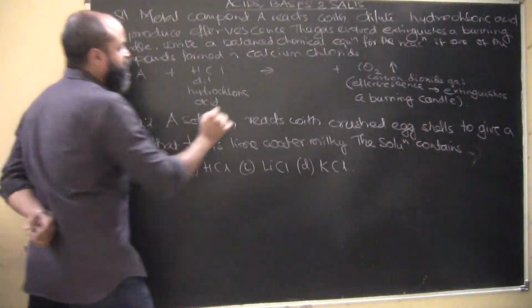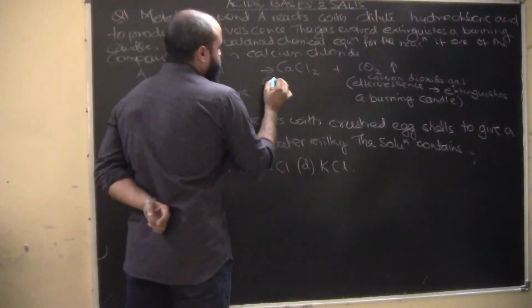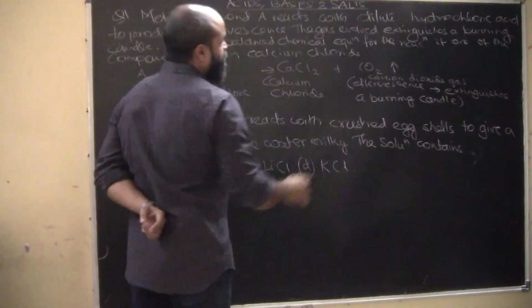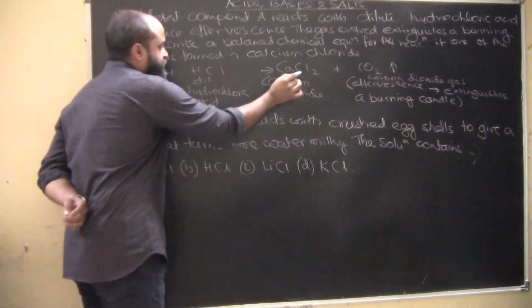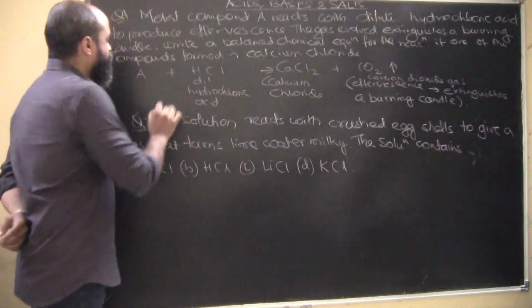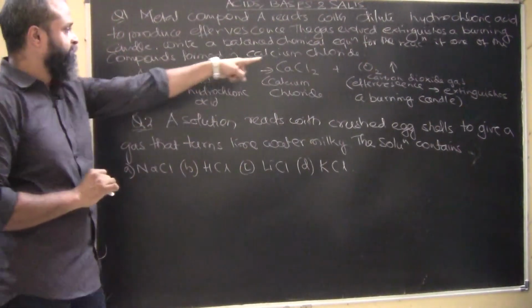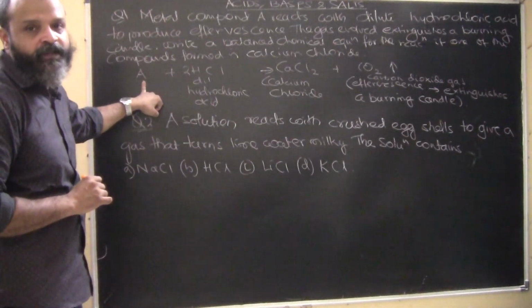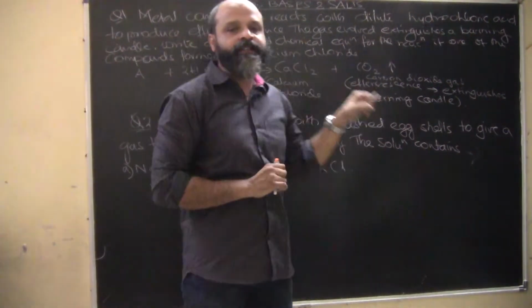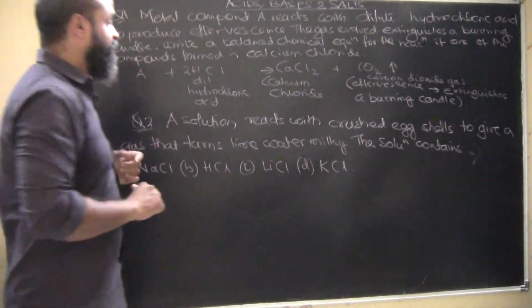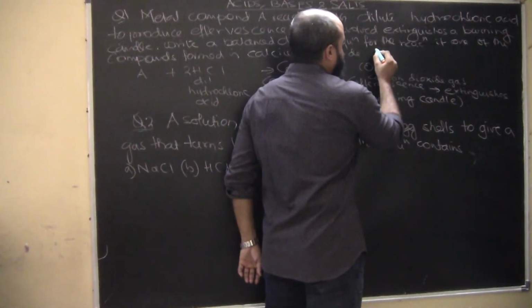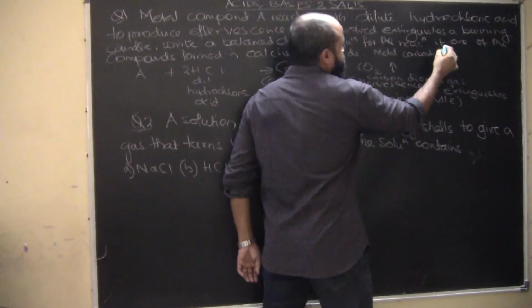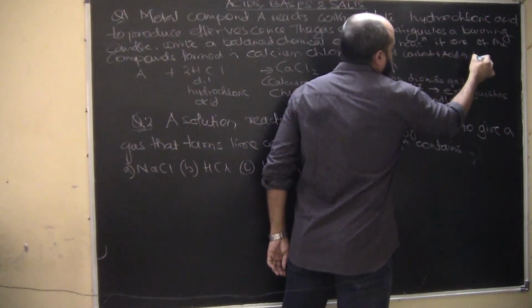What is the other product that is given to you? That is calcium chloride. We knew for sure that this chlorine is coming from the hydrochloric acid. Now where is this carbon dioxide coming from? There has to be a compound which is either in the form of a carbonate or a hydrogen carbonate. We know the basic reaction: metal carbonate plus acid